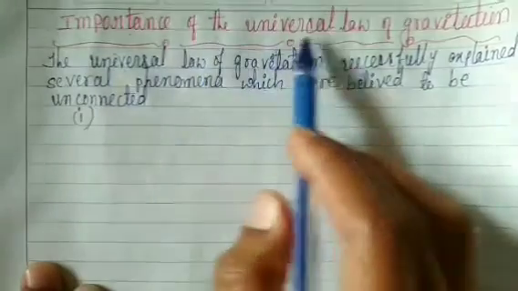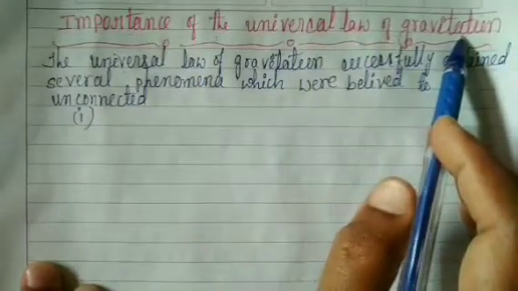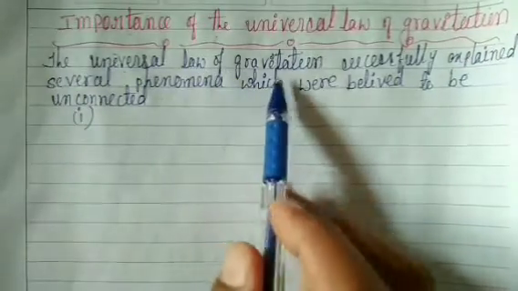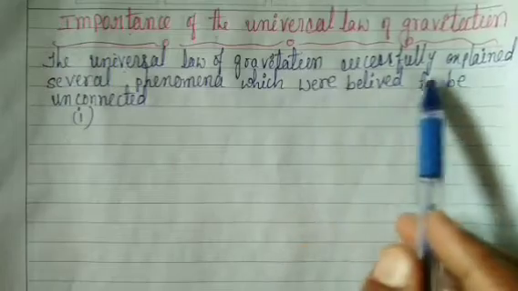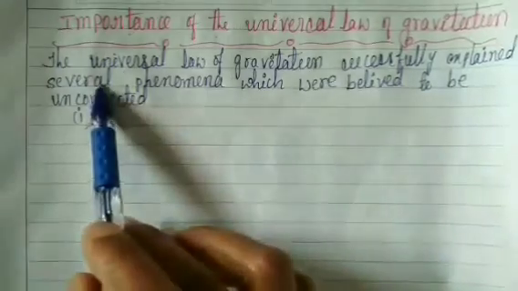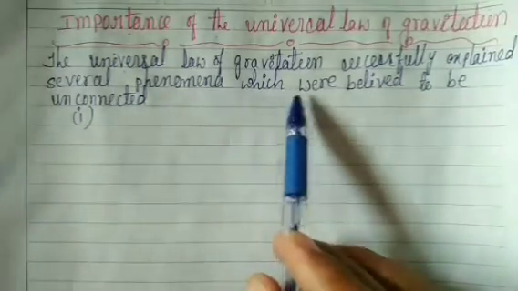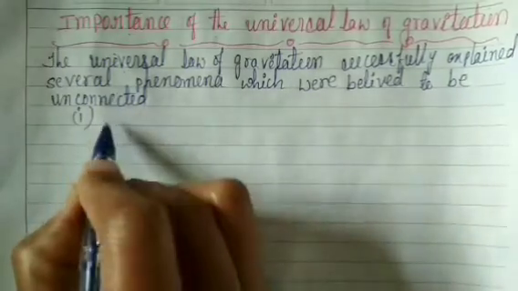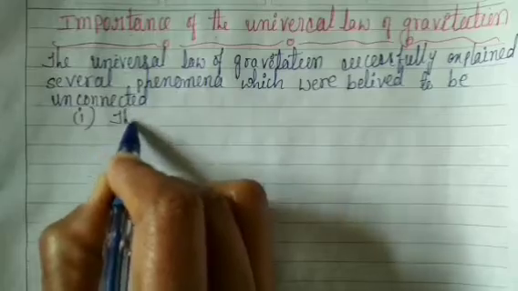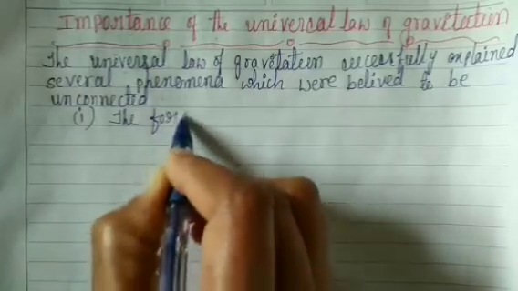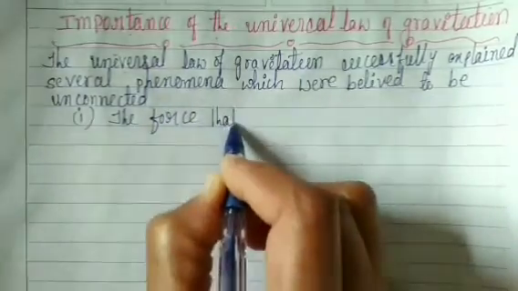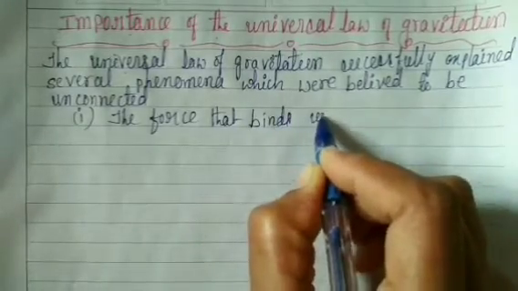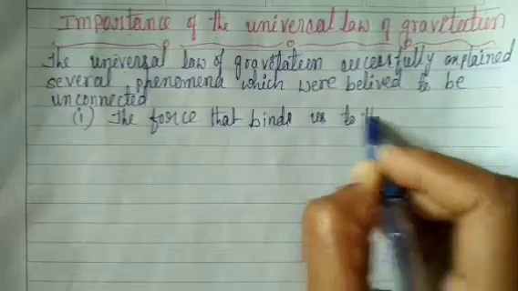Importance of the universal law of gravitation. The universal law of gravitation successfully explained several phenomena which were believed to be unconnected. First, the force that binds us to the earth.